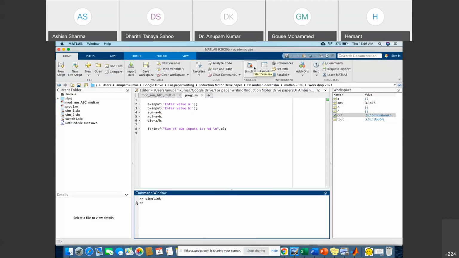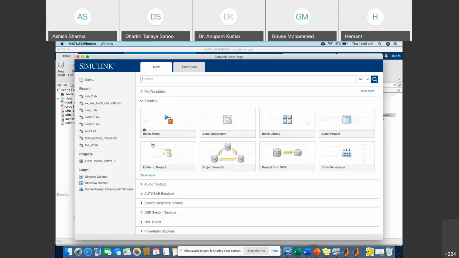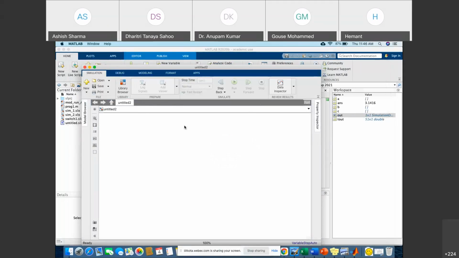I am requesting all the participants, please mute yourself. Okay, first go to MATLAB, click on Simulink in the home tab. You will get that section and click on new model or existing model. It's up to you. So I'm clicking on the blank model, right? So you will get the blank model.